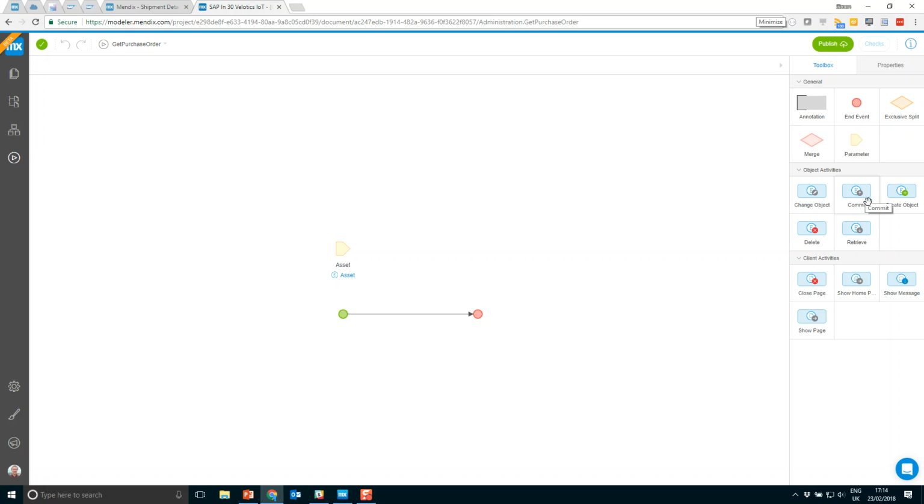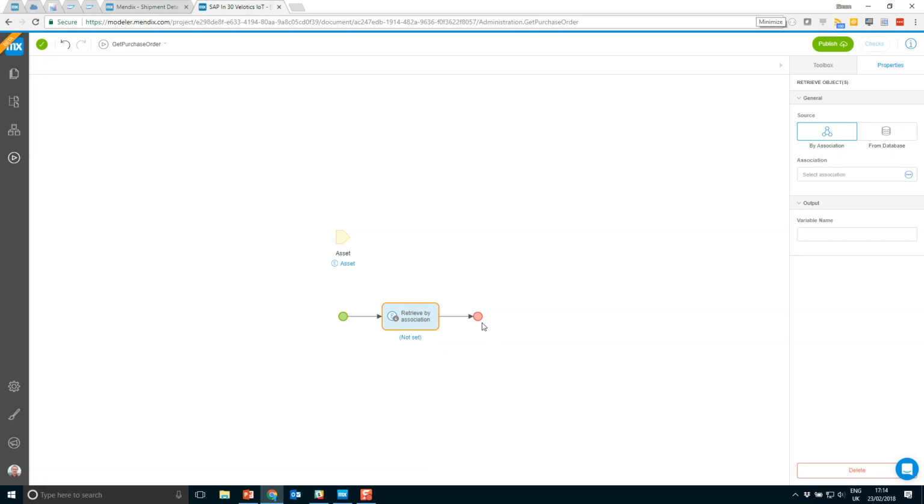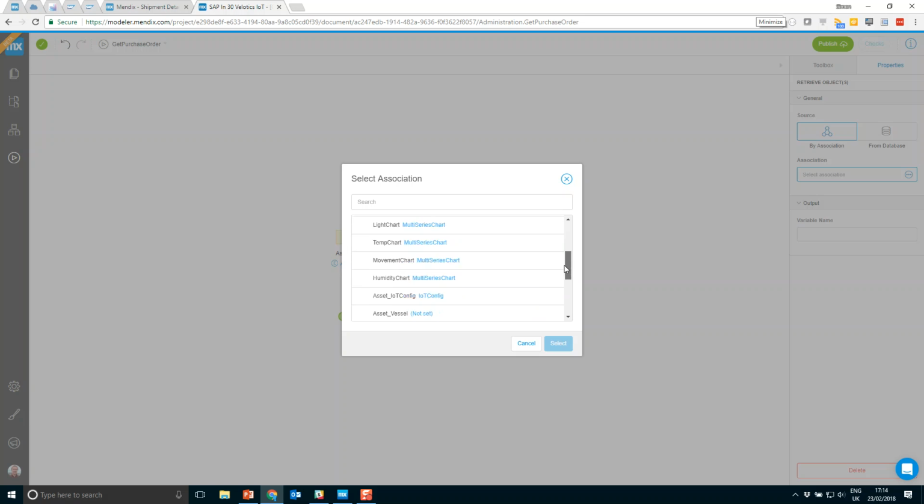So the first thing we might want to do is retrieve the purchase order ID against this asset. We can select the association which we want to retrieve from. And when we do this, we don't need to know anything about SQL statements or coding or so on. We can simply drag and drop and use the associations and data that we need in our app.